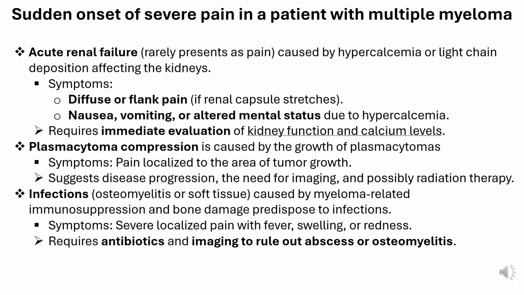Plasmacytoma progression caused by growth of plasmacytomas, tumors made of myeloma cells, compressing surrounding tissues. Symptoms are pain localized to the area of tumor growth. Suggests disease progression and the need for imaging and possibly radiation therapy.